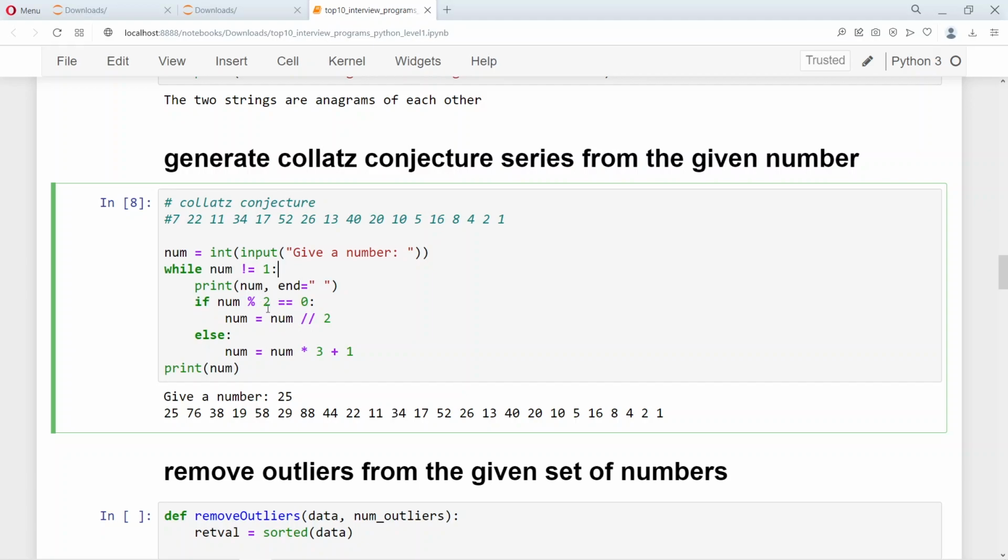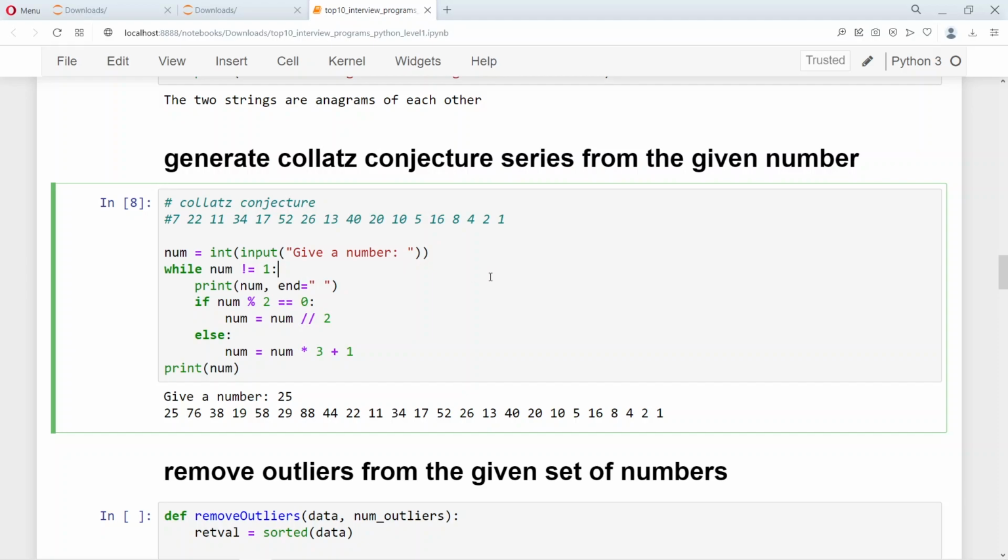If it is an even number, we just divide by 2. If it is an odd number, we multiply by 3 and add 1. We use this floor division because we don't want a floating point number, we only want an integer, and that's the reason why we use a floor division. So this is a beautiful way to check the Collatz conjecture for any given number. I hope you make sense of the logic that is given in the program.